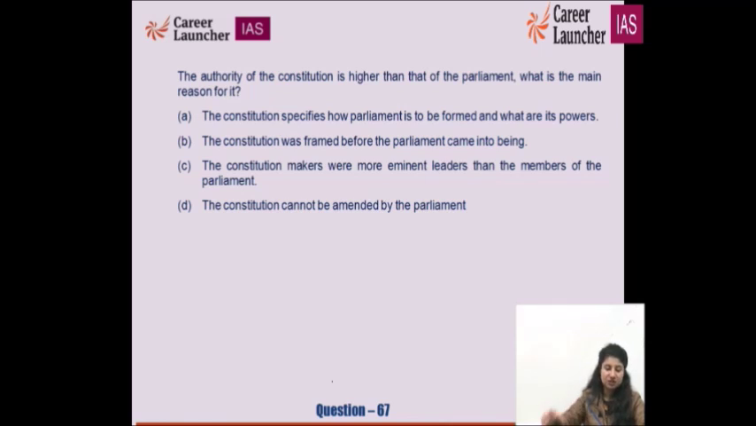The constitution is the law of the land, and our constitution is the world's bulkiest constitution, and it specifies how parliament has to be formed, what will be its powers, the president, everything has been mentioned in our constitution. Therefore, our constitution is the supreme law of the land. That is why it is superior to parliament. All the other options are not good for answering. Yes, they are good for conversation, but not for answering.